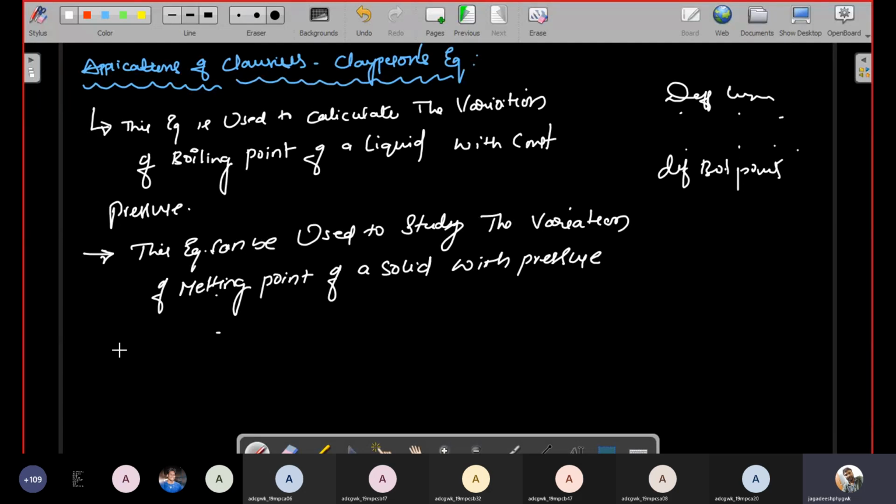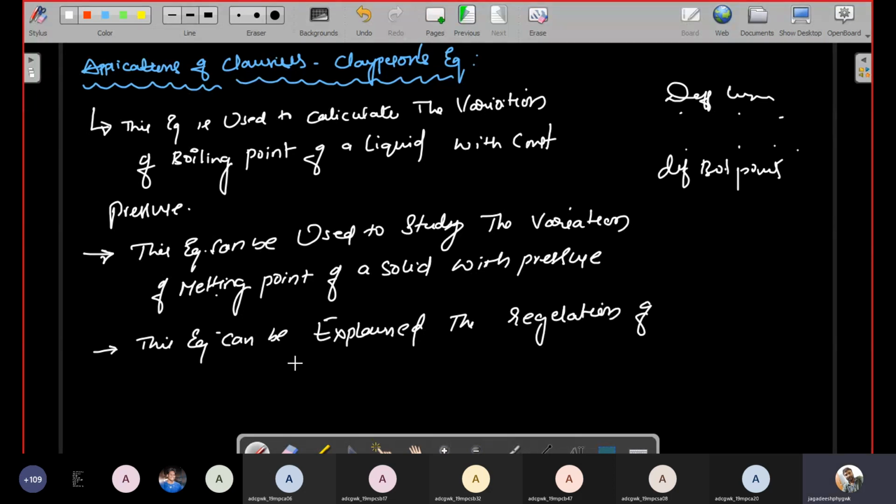And the third important application is, this equation can explain the regelation of ice. Regelation of ice means when two pieces of ice are attached together, then they form a single piece.